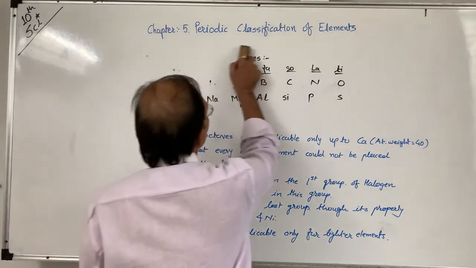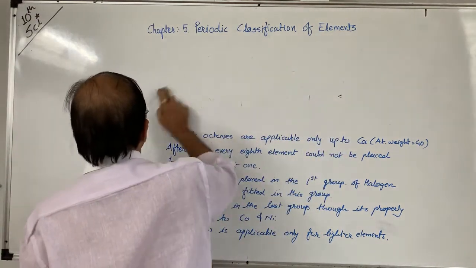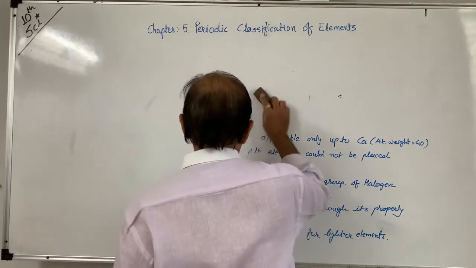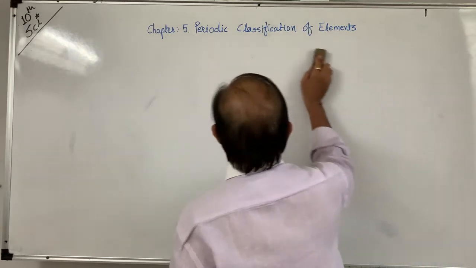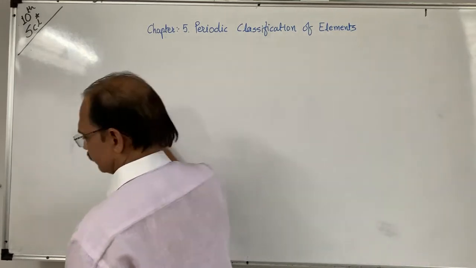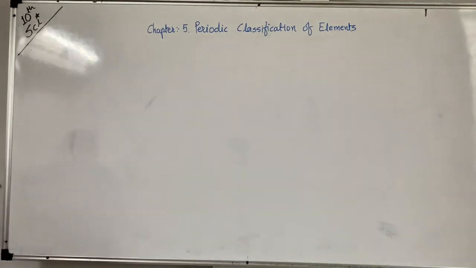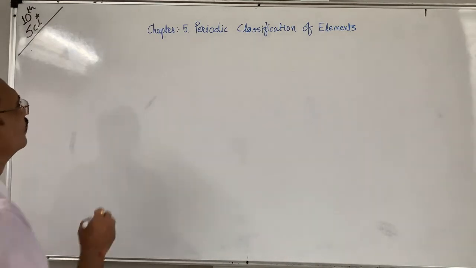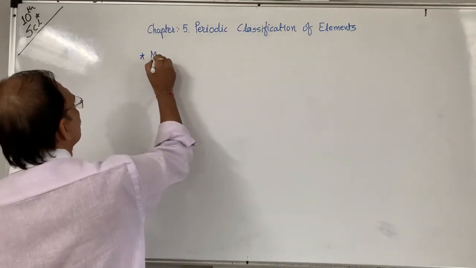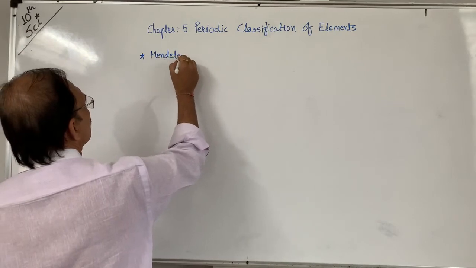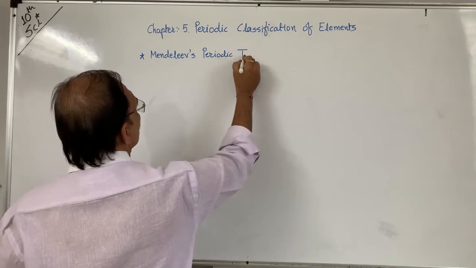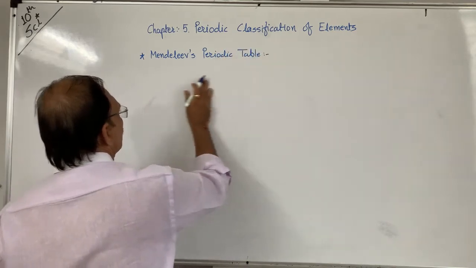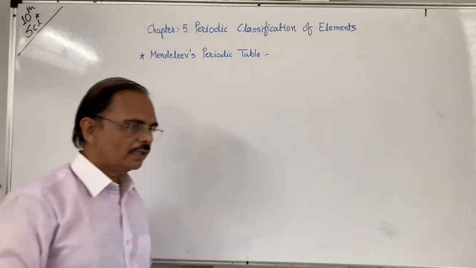Now see Mendeleev's periodic table. At that time, 63 elements were known.